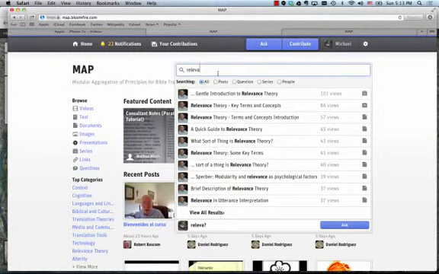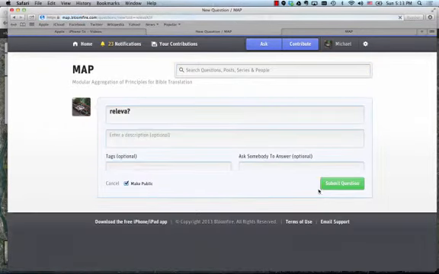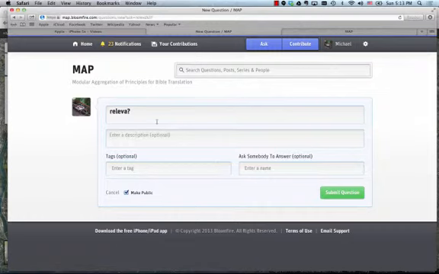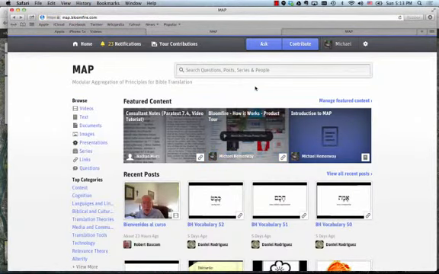But most importantly, if you don't find what you want in this list, at the bottom of the search box, there's an Ask button. If you click on the Ask button, this allows you to ask the community a question. You give your question a title, what is the importance of relevance theory for Bible translation, and you can submit this question. And the beauty is anybody in the community can respond to this question. And this question that you've asked will then drive the next set of conversations and content that become a part of MAP. And so, like we said about Google Maps, MAP for Bible translation is begging for questions. This content is not just for consumption, it's for participation and engagement.